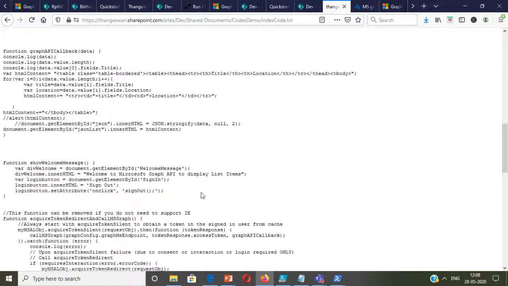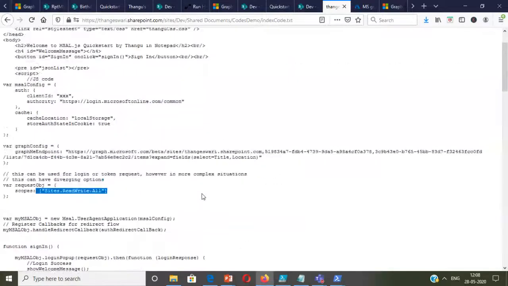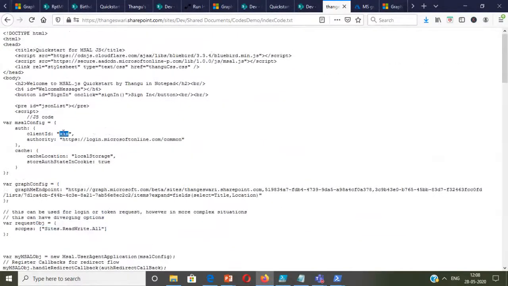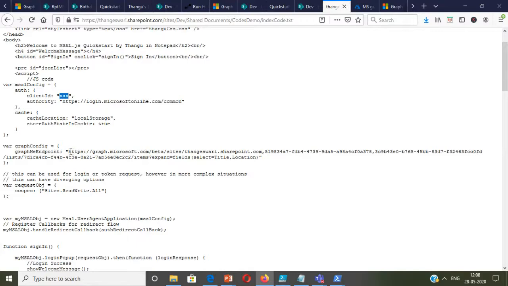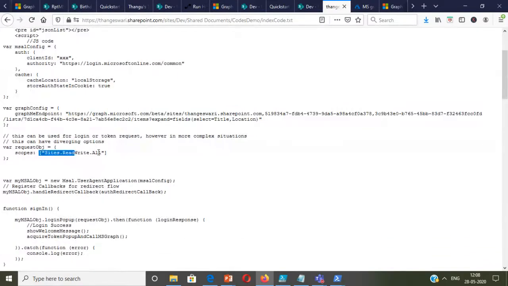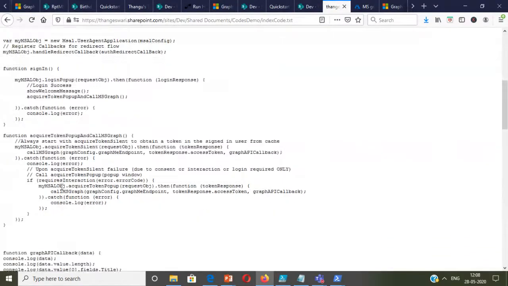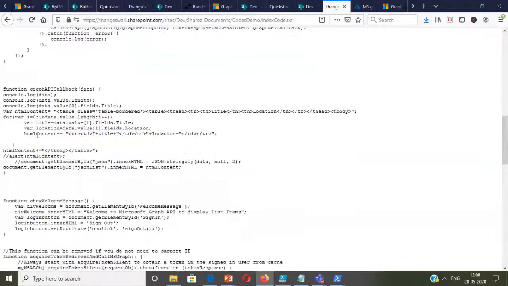So it's very simple. The same thing extends to whether it's PHP or Python or ASP.NET or Android or whichever programming language you are comfortable with. It's all about knowing how to do OAuth authentication in the programming language of your choice. Whichever programming language it is, you need to update the client ID, the graph URL, and the scope, and then update the area where you're going to show the data. As simple as that.